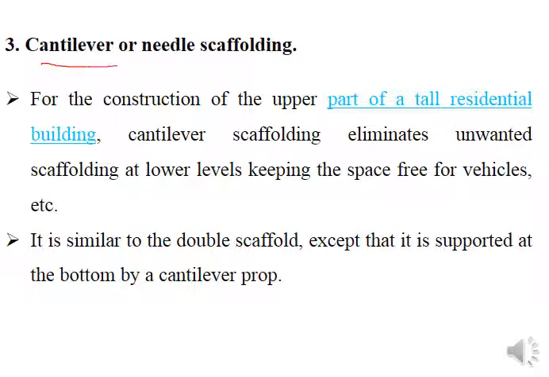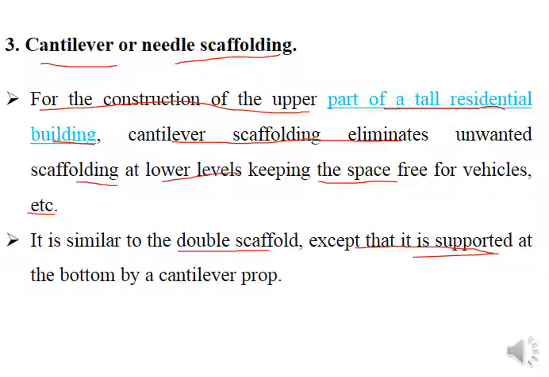The next type is the cantilever or needle scaffold. For the construction of the upper part of a tall residential building, cantilever scaffolding eliminates unwanted scaffolding at the lower levels, keeping the space free for vehicles, etc. It is similar to the double scaffold except that it is supported at the bottom by a cantilever prop.